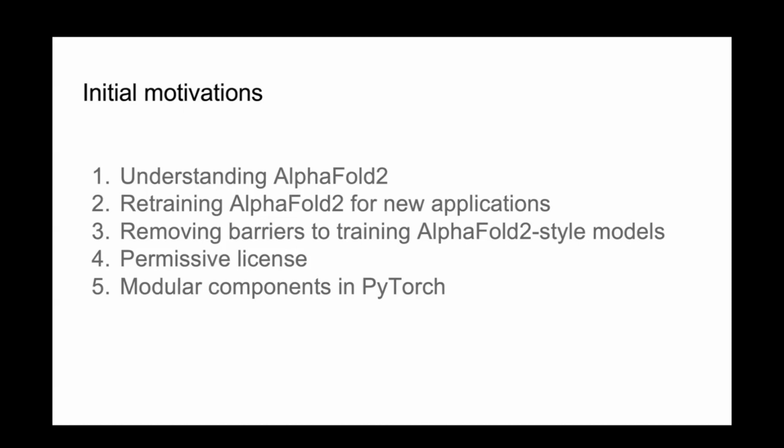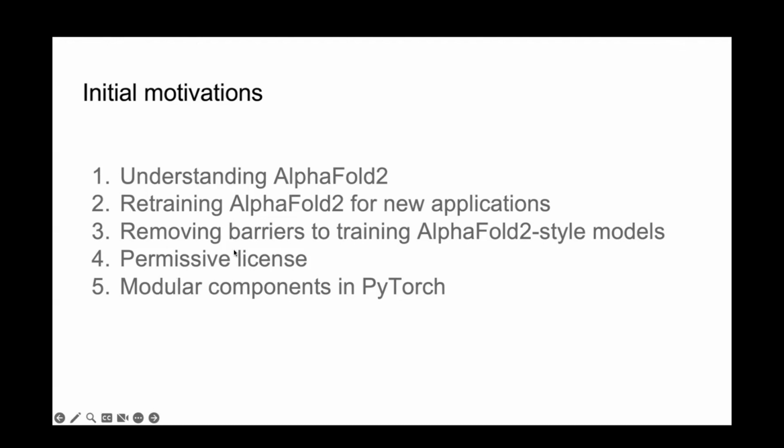We wanted to be able to retrain AlphaFold 2 for new applications, and as I've been talking about for the past 10 minutes, retraining AlphaFold 2 is incredibly powerful and beats out what you can do just by hacking together the inference pipeline. We wanted to remove barriers to training AlphaFold 2 style models by releasing a large database of computationally expensive alignment data used to train the model.